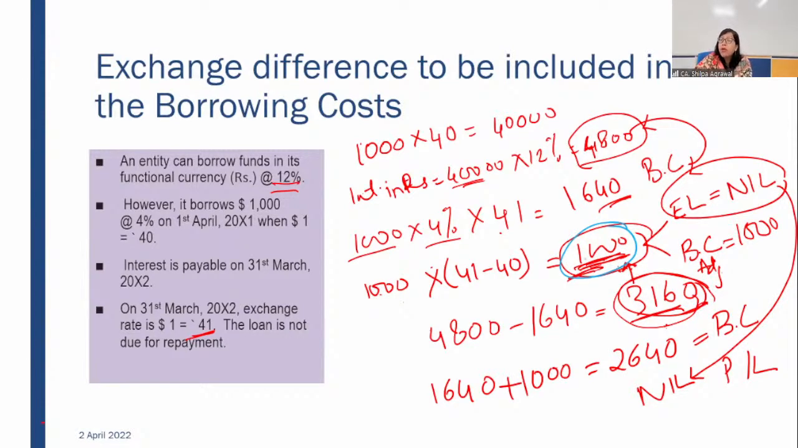We cannot go beyond this exchange loss, because beyond that exchange loss, whatever extra saving we are doing is your notional saving. Notional saving will not be considered anywhere in your capitalization part or in your expensing, while expensing it out in your profit and loss account.